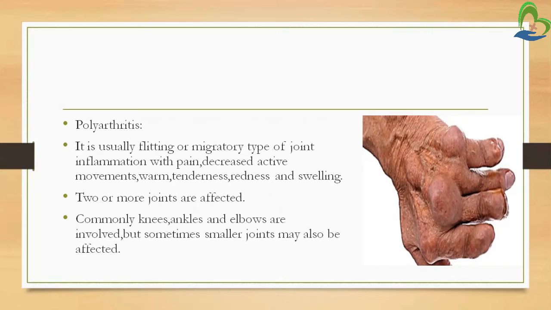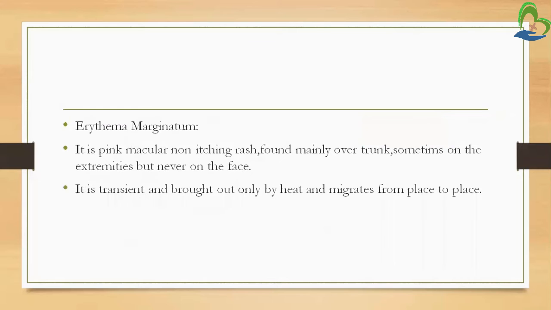Whichever joint is affected, we will see decreased movement, we will feel warmness there, then tenderness, also redness and swelling will be present. On the right-hand side we can see the picture of polyarthritis. Two or more joints are affected in polyarthritis. Commonly the knees are affected, then ankles and elbows are involved, but sometimes smaller joints may also be affected.